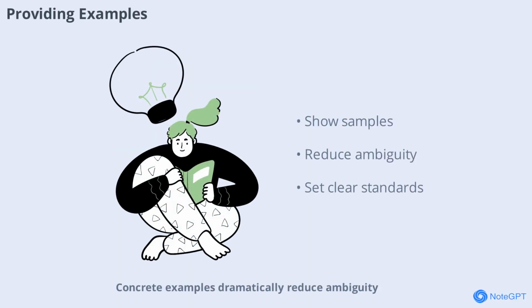Concrete examples dramatically reduce ambiguity. By showing the AI what a good answer looks like, you help it match your expectations. For instance, including a sample email or summary sets a clear standard for the output.